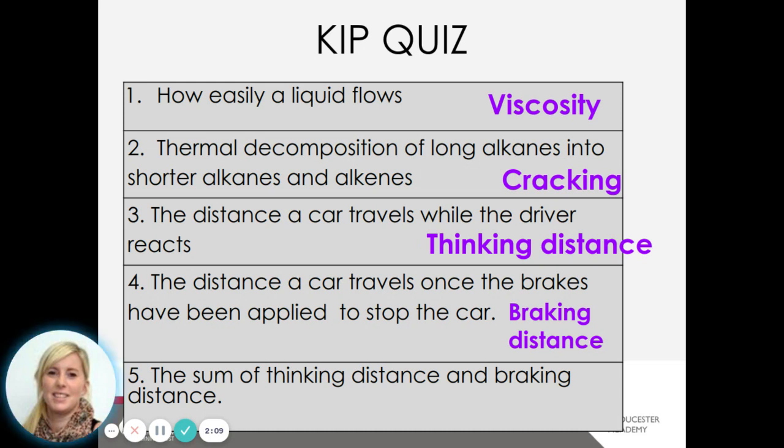And lastly then, the sum of thinking distance and braking distance is what we call the stopping distance. So we just add the thinking distance to the braking distance and that combined total then gives us the stopping distance, taking into account the reactions of the driver, the road conditions and the weather conditions, and you put all that together to come up with the stopping distance then. So marks out of 5 on your mini whiteboards. I hope you did well.